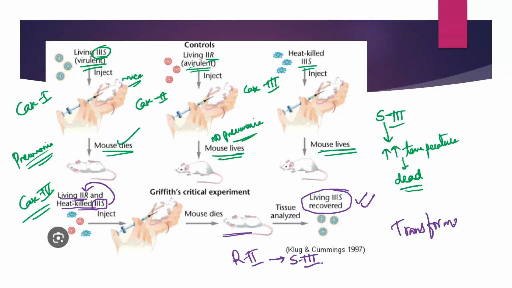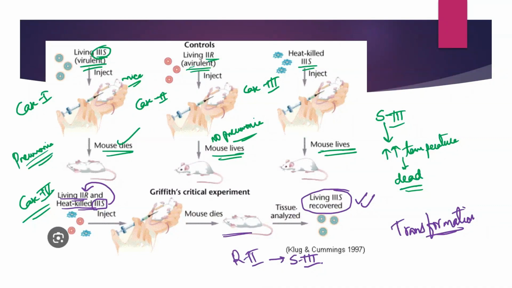There was a change from the R2 strain to S3 strain that he has recovered from the cells of the mice. But he couldn't actually explain chemically what this transforming principle was. That means, is it RNA that is getting transferred from S3 strain into R2 strain and causing that virulence nature, or is it the DNA, or is it protein?